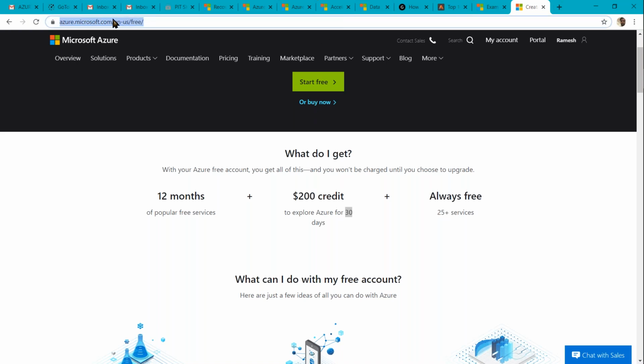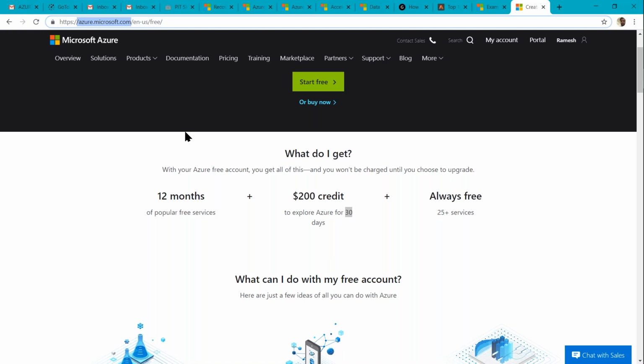That's why we have to understand two URLs. The first is azure.microsoft.com. We need to remember azure.microsoft.com. Using it, we can create a free subscription.